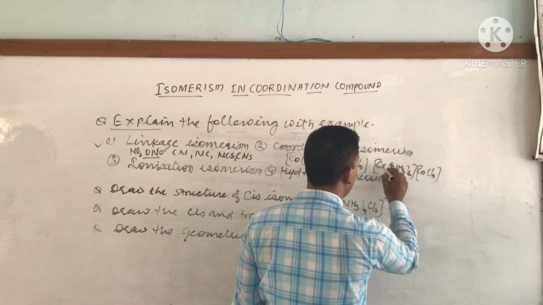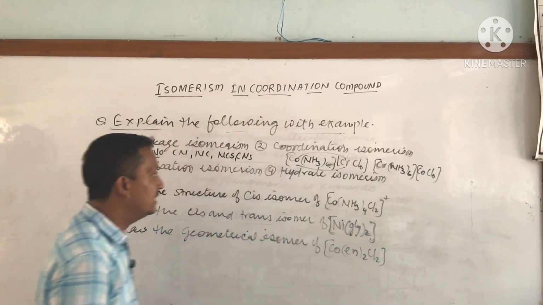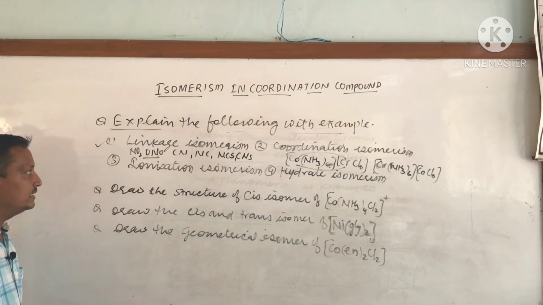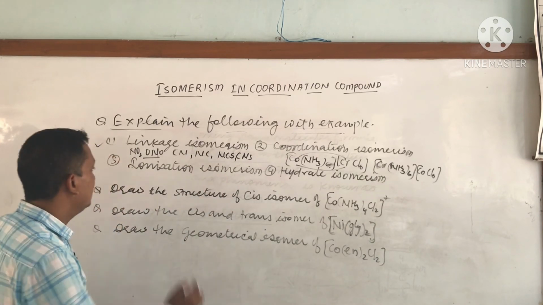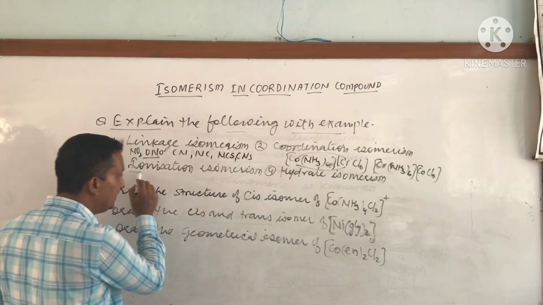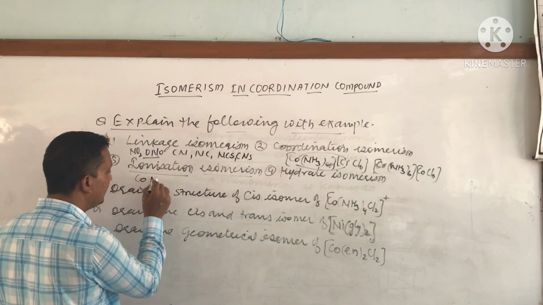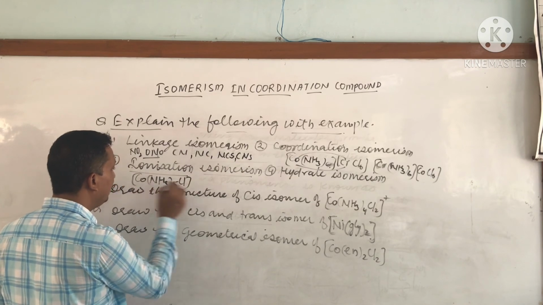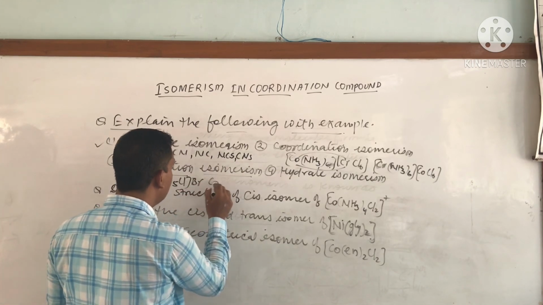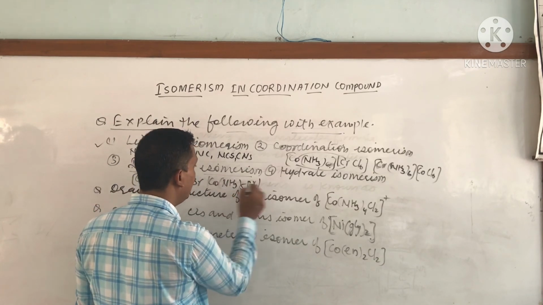Like this we can prepare examples, just exchanging the central metal atom of the coordination entities. Next, ionization isomer: we discussed earlier that complex compounds have the same molecular formula but differ in their ionization. For example, [Co(NH3)5Cl]Br and [Co(NH3)5Br]Cl.